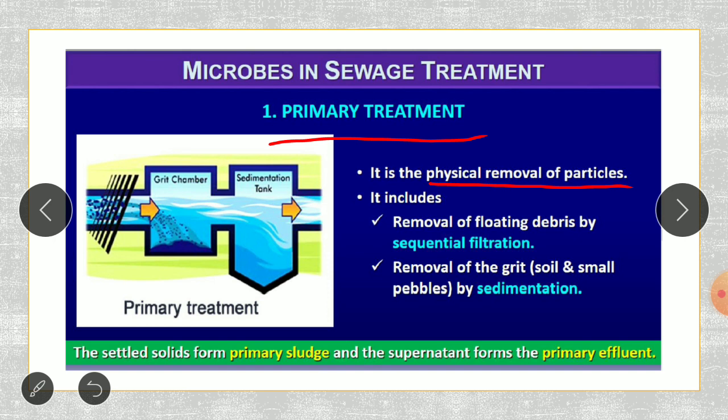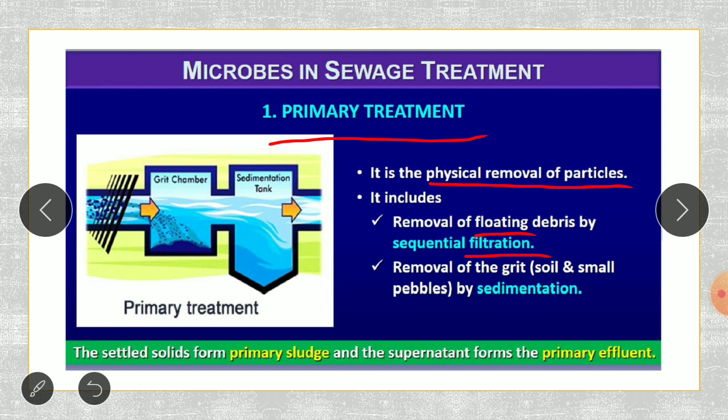And how is this physical removal of the particles done? It is done by simple things like filtration and flotation. So what we are going to be doing is removal of floating debris by sequential filtration.